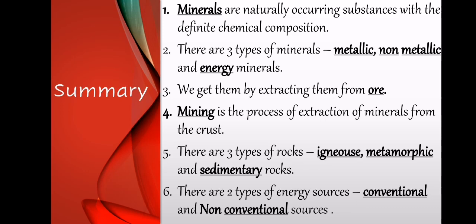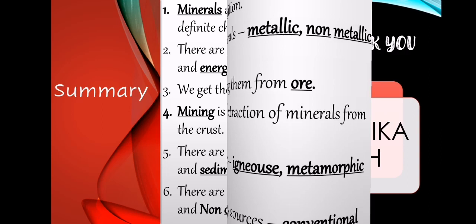Now let's move on to the summary. Minerals are naturally occurring substances with definite chemical and physical composition. There are three types of minerals: metallic, non-metallic and energy minerals. We get them by extracting them from ores. Mining is the process of extraction of minerals from the crust. There are three types of rocks: igneous, metamorphic and sedimentary. There are two types of energy resources: conventional and non-conventional sources.